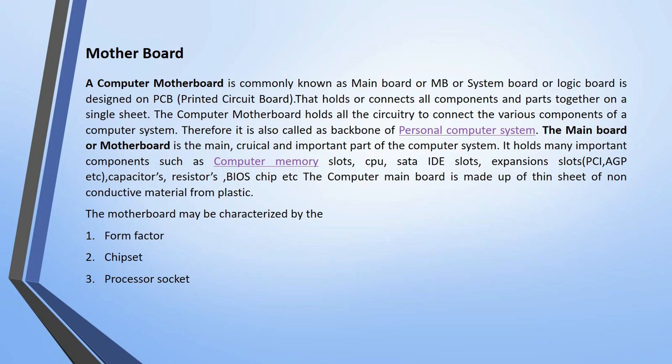Now, basically this main board is characterized by three options. So what are the three options? The motherboard is characterized by form factor, chipset and processor socket. So let's discuss what the form factor is, what the chipset is, and what the processor socket is.